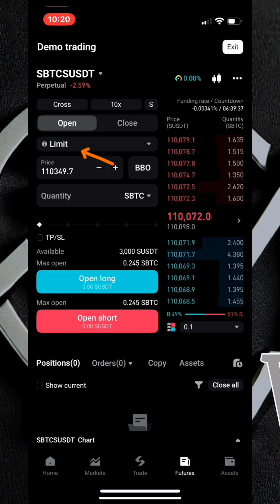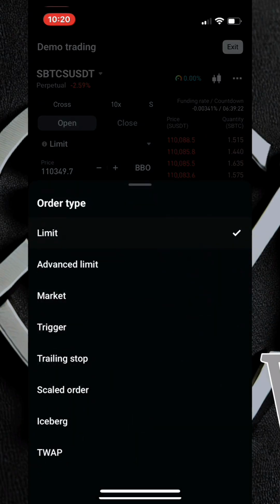Then the next thing is that you come over here and pick your order type. It could be the limit order type or the market order type. So I'll be picking market.